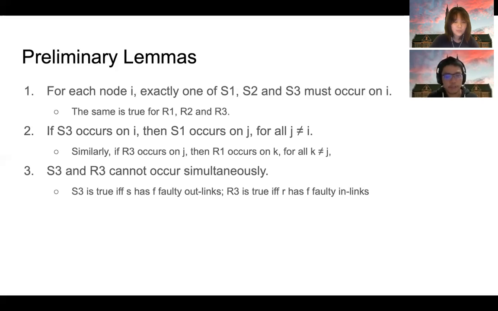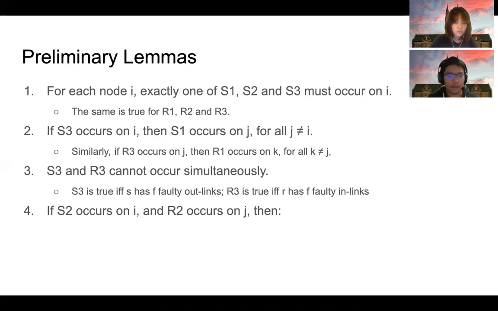Again, this is true because S3 occurs if and only if S has F faulty outgoing links, and R3 occurs if and only if R has F faulty incoming links. So the conditions of S3 and R3 contradict if we assume F is greater than 1.